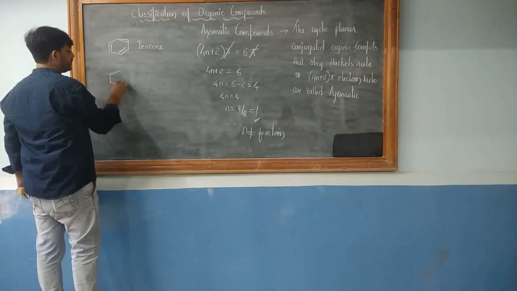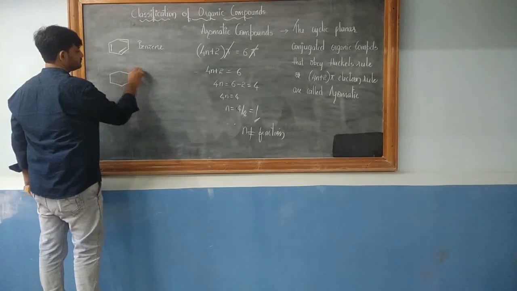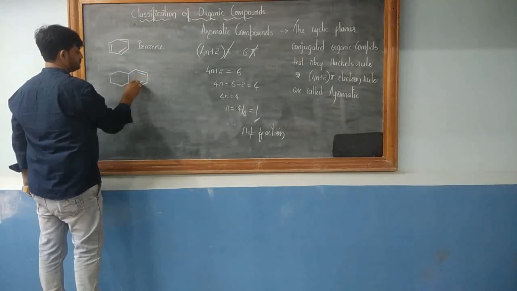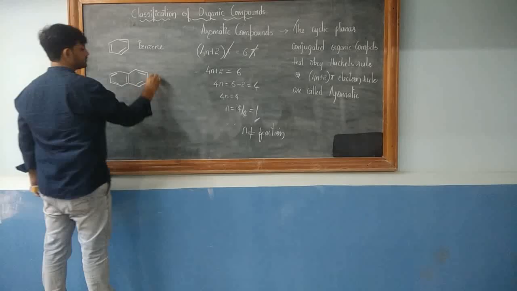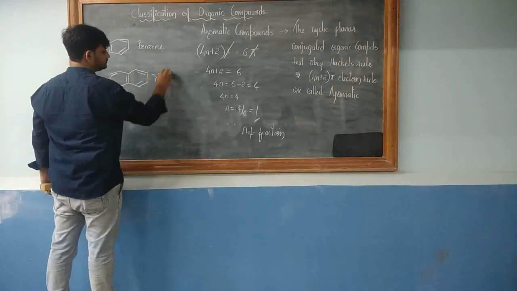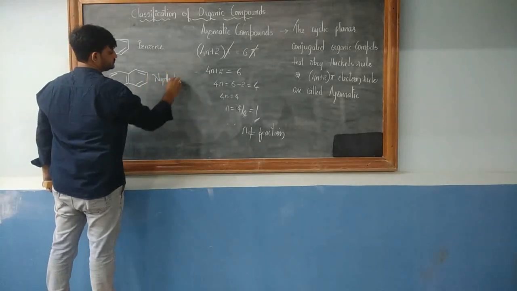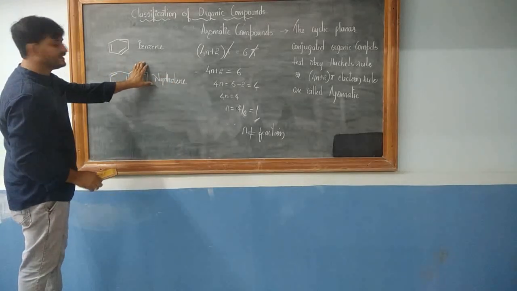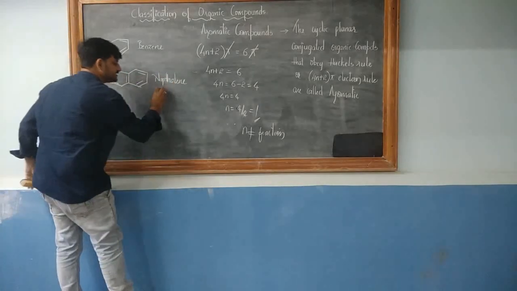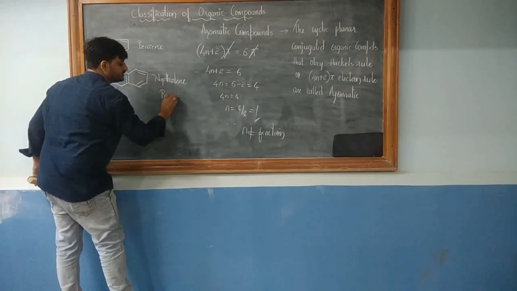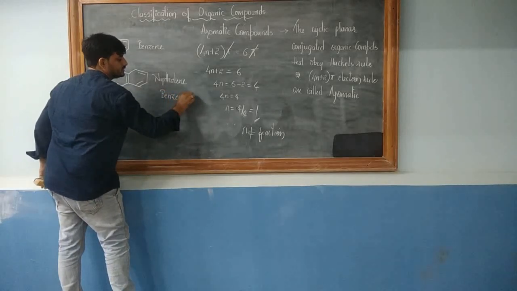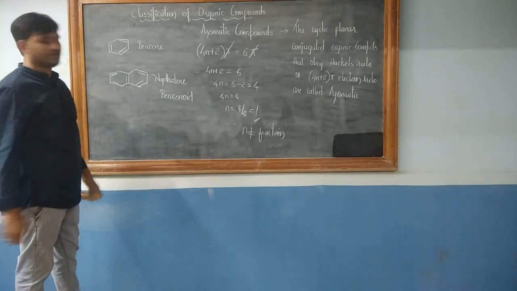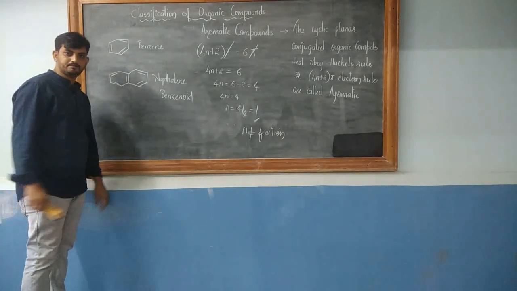Now look at this compound. This is called naphthalene. If you look at naphthalene, does it have a benzene ring in it? The answer is yes. So naphthalene is an example of benzenoid aromatic. Why? Because it contains a benzene ring.